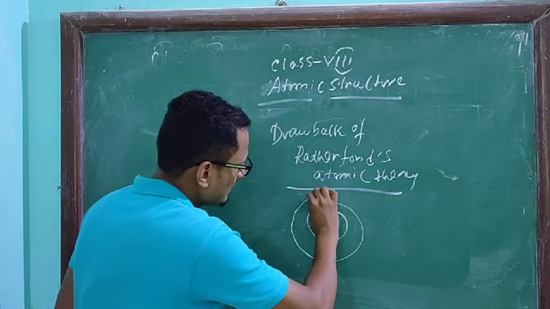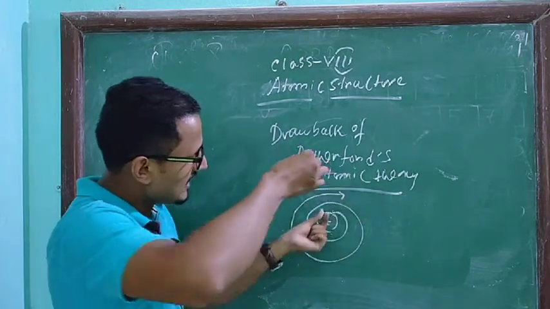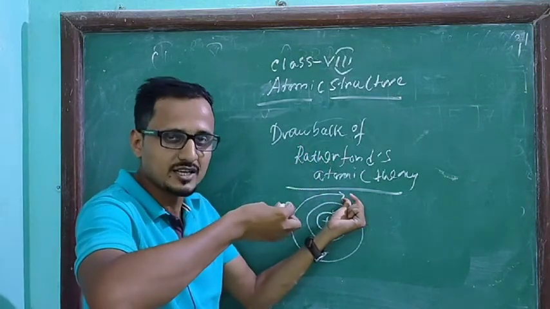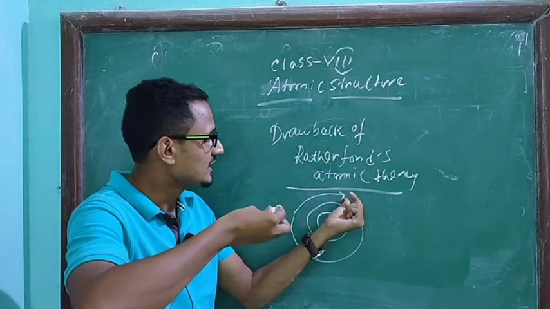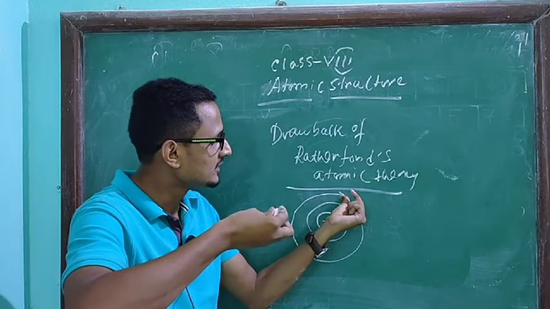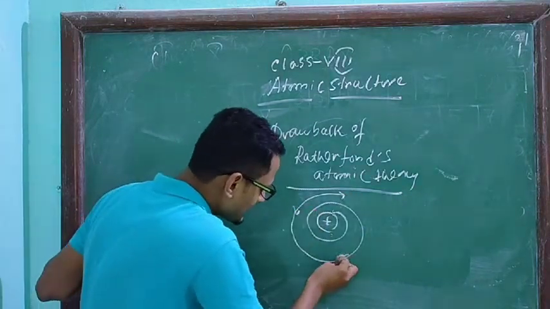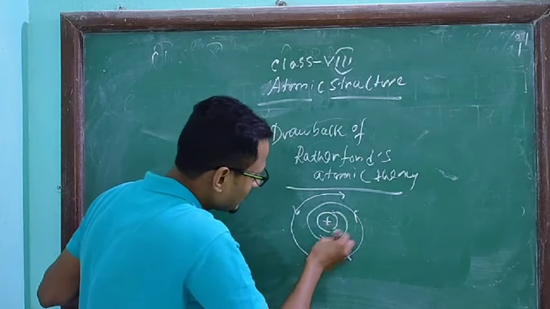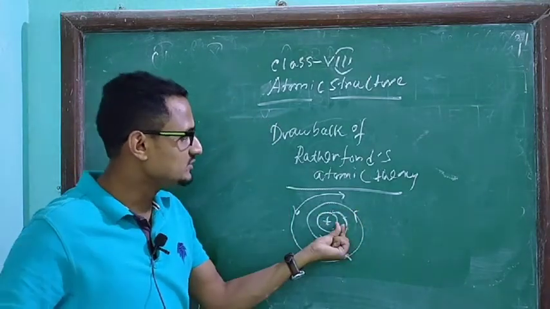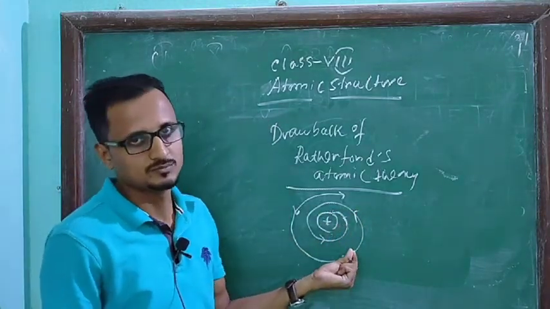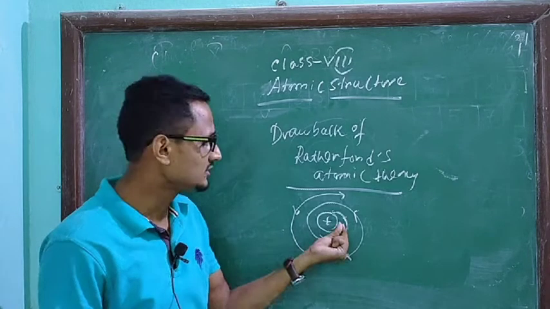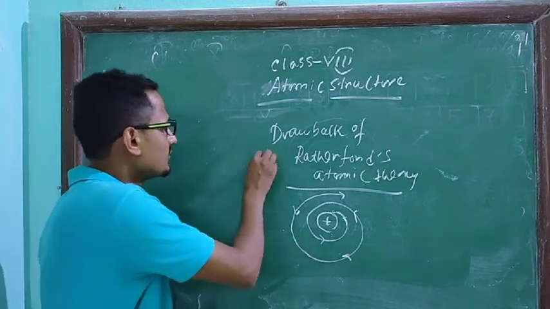After releasing so much energy, its energy will no longer be left. So it will fall in a spiral path like this to the nucleus, and this will destabilize the atom. This is the first drawback of Rutherford atomic theory.